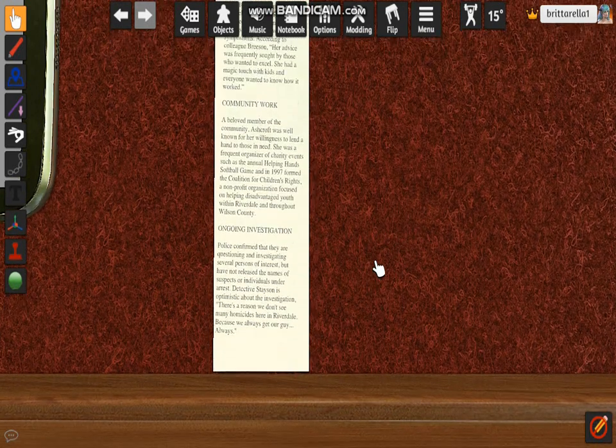Okay, community worker. A beloved member of the community, Ashcroft was well known for her willingness to lend a hand to those in need.